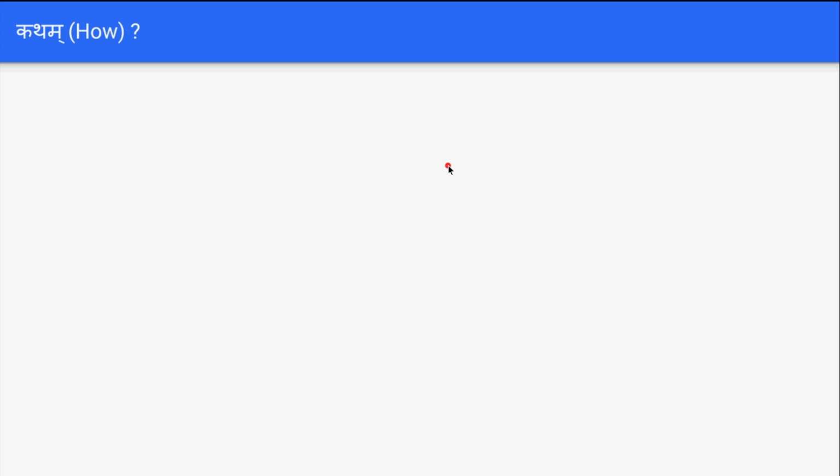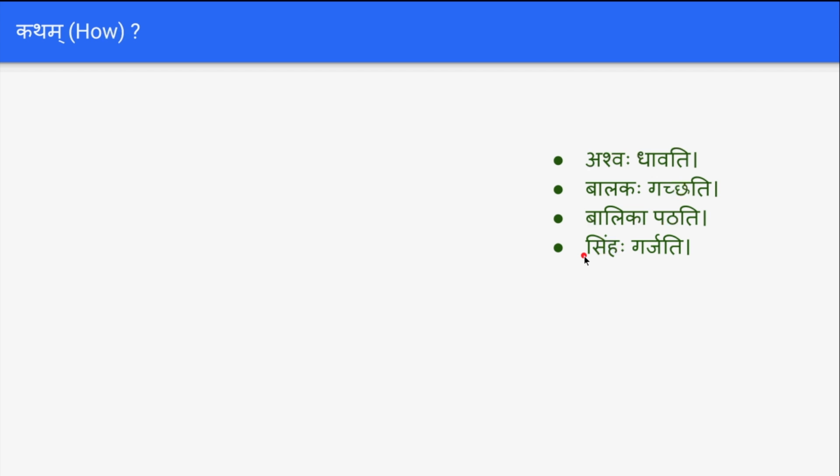It is katham. Katham means how. Example, Ashwaha dhavati, the horse runs. Balakaha gacchati, the boy goes. Balika patati, the girl reads. Simha garjati, the lion roars. Rishihi dhyanam karoti, the rishi does dhyana. Gayakaha gayati, the singer sings.